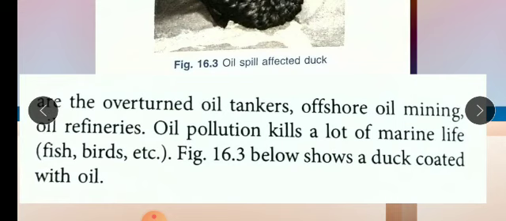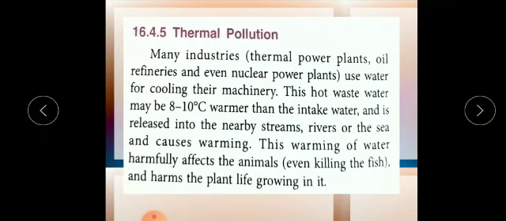So you can see. Next is thermal. So what is thermal? So many industries are there, children, like nuclear power plants, like oil refineries. They use water for manufacturing or for generating electricity. They use water as a coolant.